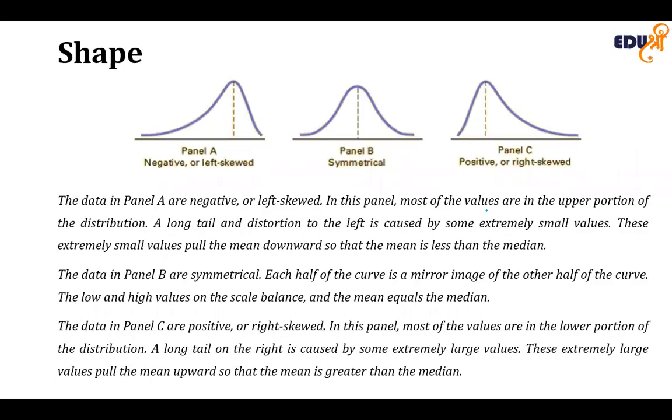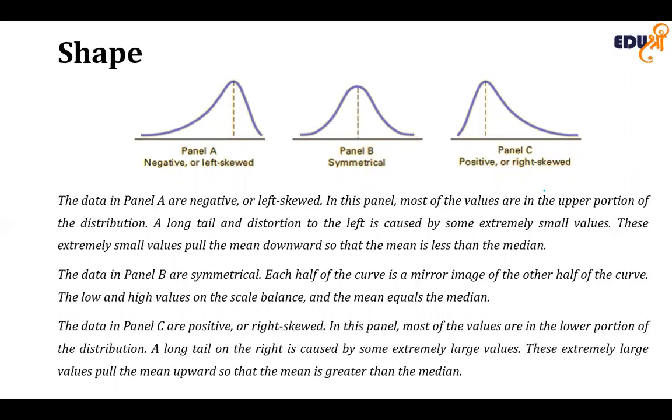So we have got negatively skewed or positively right skewed. In case of the negative or left skewed, which we resemble as panel A, the distribution of the data is left skewed. In this panel, most of the values are in the upper portion of the distribution. A long tail on the left is caused by some extremely small values.